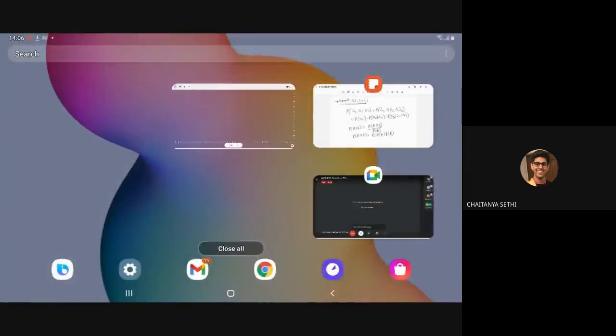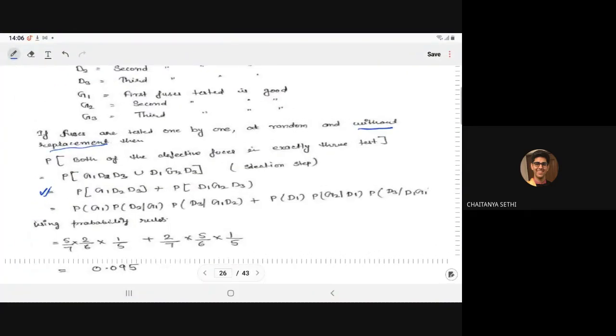Using that concept, we can write it as probability of G1 times probability of D2 given G1, times probability of D3 given G1 and D2, plus probability of D1 times probability of G2 given D1 times probability of D3 given D1 and G2. So what is the probability of G1? Total number is 5 good and 2 defective, so probability of G1 will be 5 upon 7.